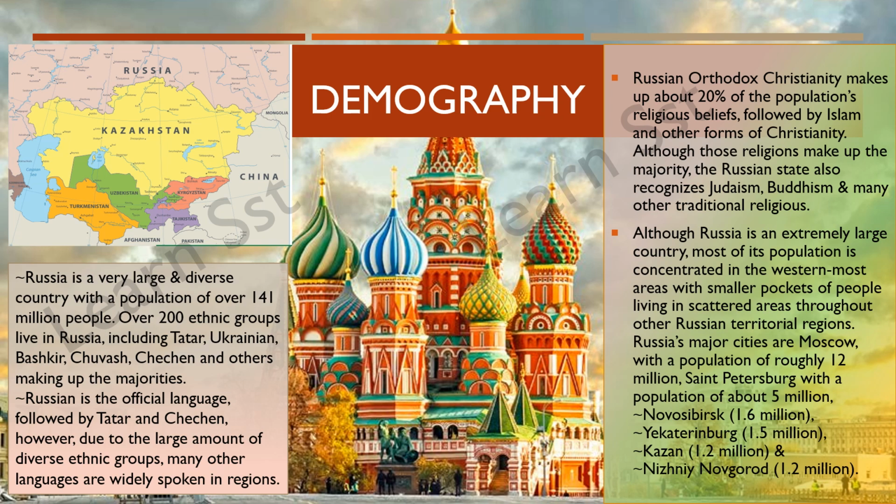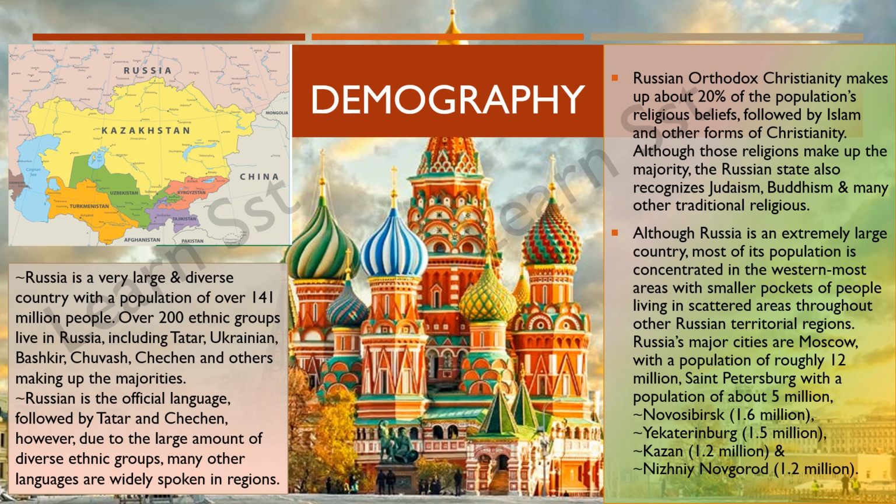Russian Orthodox Christianity makes up about 20% of the population's religious beliefs. That means the majority of the people over there are Christians, 20%, followed by Islam, that is less than 20%, and other forms of Christianity. Although those religions make up the majority, the Russian state also recognizes Judaism, Buddhism, and many other traditional religions.